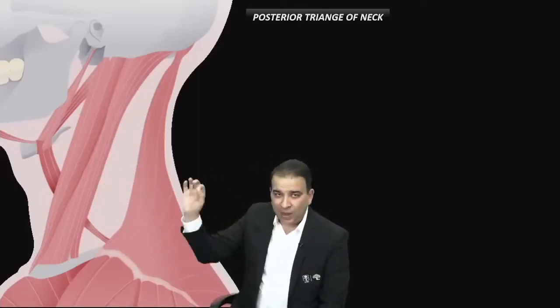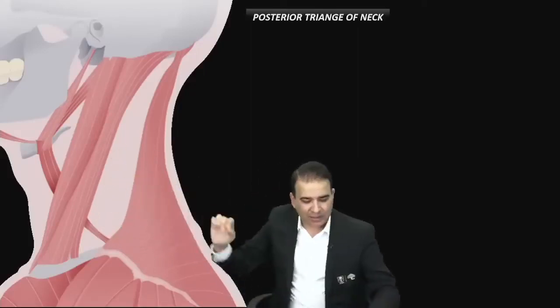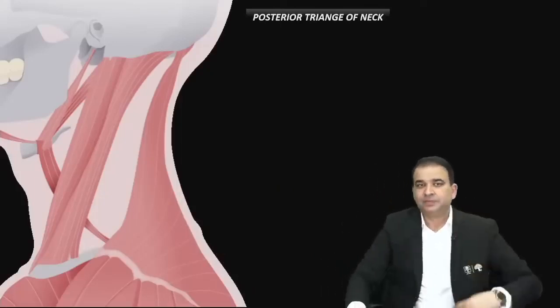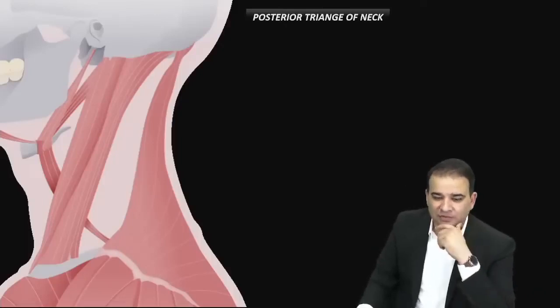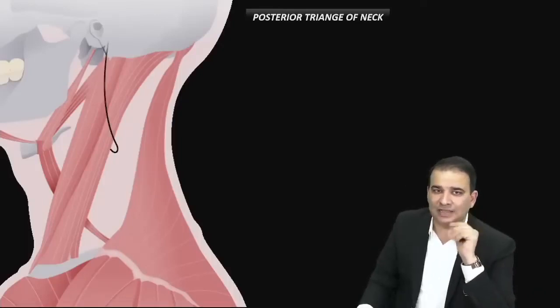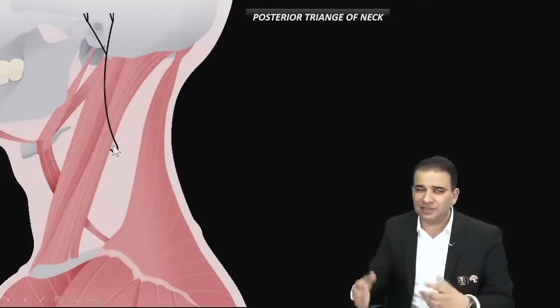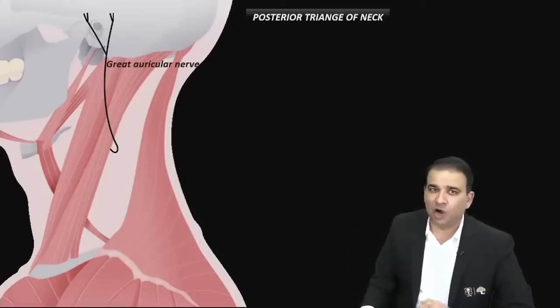Now, out of many cutaneous nerves present in this posterior triangle, the important and major cutaneous nerve which runs above is the great auricular nerve. There's a nerve which will go above, that is called the great auricular nerve, like this. It is coming from this point called the nerve point, which is behind the sternocleidomastoid. Many other cutaneous nerves are coming from there, piercing the investing layer of deep cervical fascia, and this nerve will go above, called the great auricular nerve.